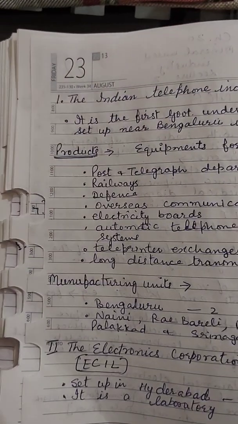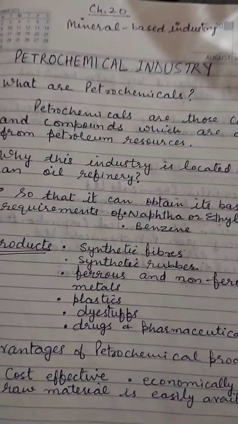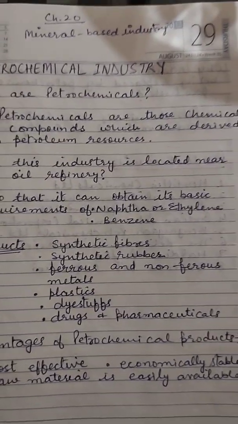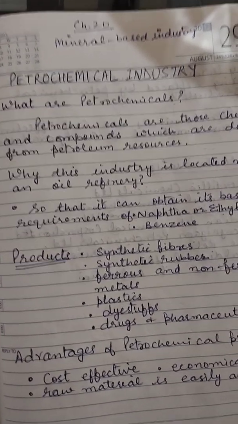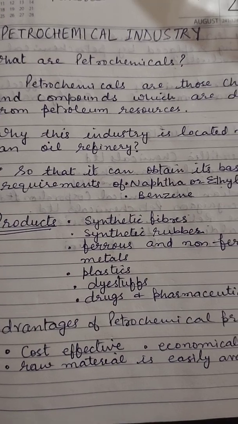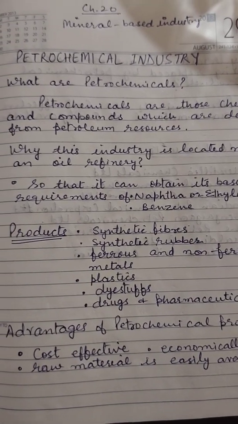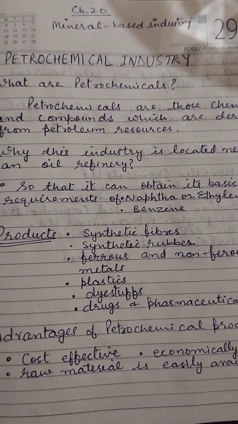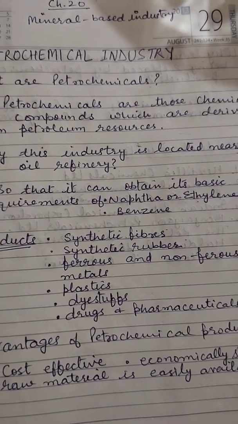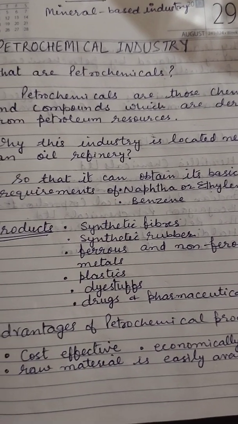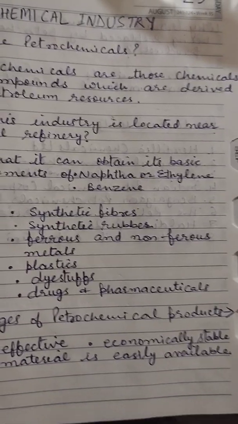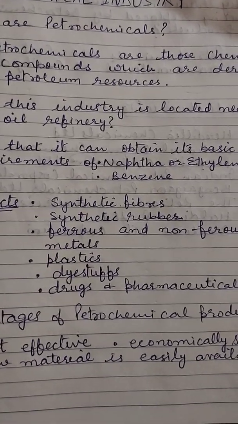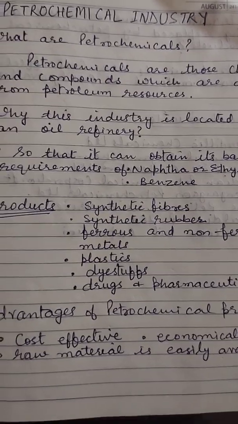And the last industry is petrochemical industry. What do you mean by petrochemicals? Petrochemicals are the chemicals or compounds which are derived from petroleum resources. Why is this industry located near oil refinery? Because it gets its basic requirement of naphtha, ethylene and benzene from here, and the products are synthetic fiber, synthetic rubber, ferrous and non-ferrous metals, plastics, dyestuffs, drugs and pharmaceuticals.